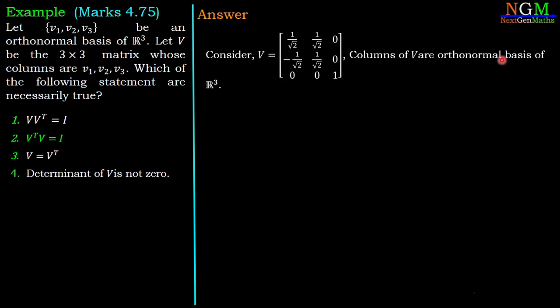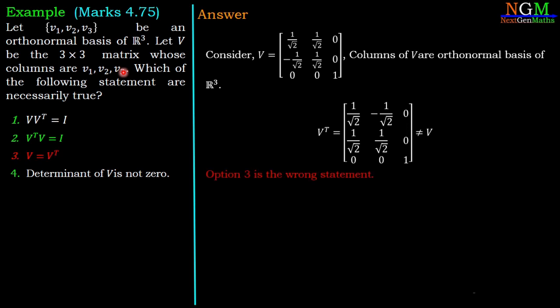Now the columns of V are an orthonormal basis of R3, which we can easily prove. Now we find V transpose. So V transpose is 1 upon square root 2, minus 1 upon square root 2, 0 as the first row. Second row 1 upon square root 2, 1 upon square root 2, 0. And third row 0, 0, 1, which is not equal to V. V is a matrix constructed using V1, V2, V3, which are orthogonal bases of R3, but V transpose is not equal to V. So option number 3 is the wrong statement.